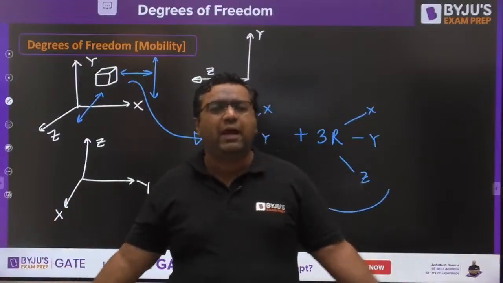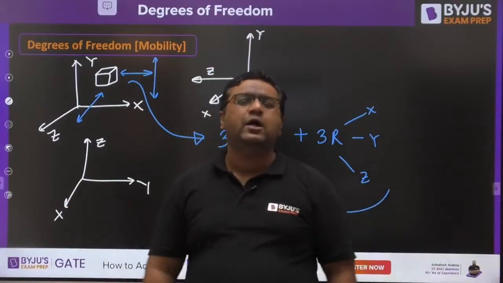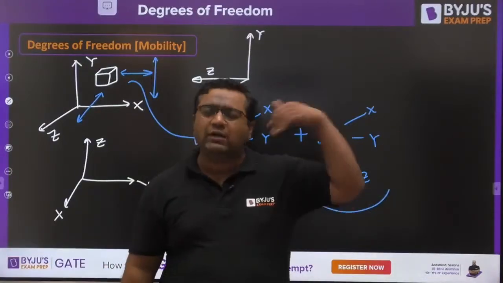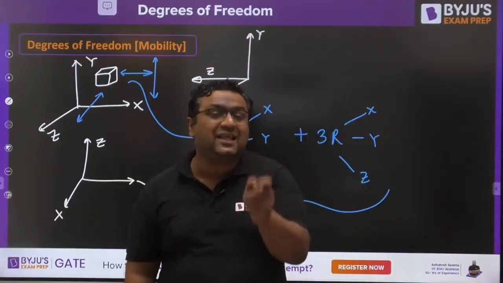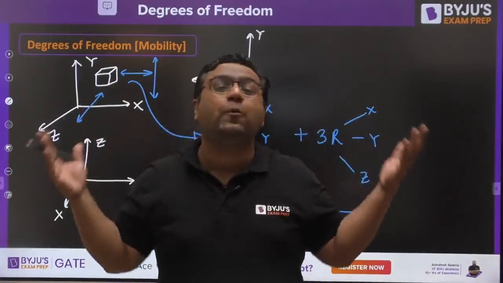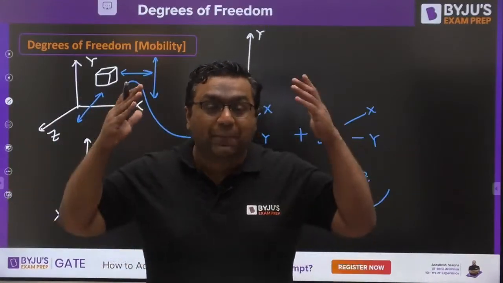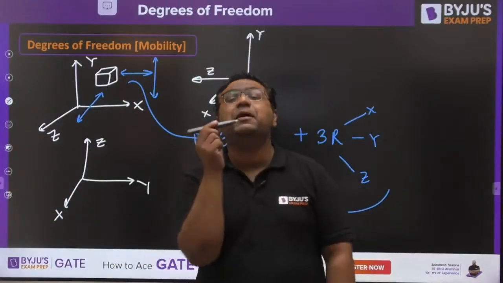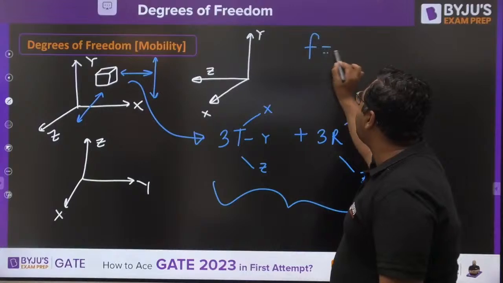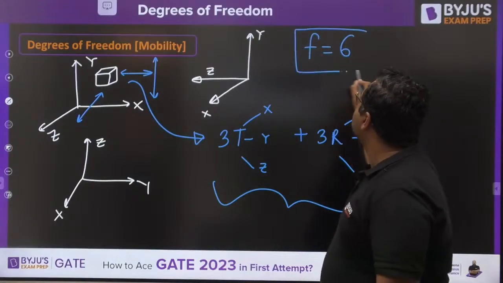So you are living alone. You are free to come at any time. You are free to go at any time. You can come with anyone. You can come alone. Whatever you want to eat, drink, whatever you want to do, you can do. This is the condition of maximum degrees of freedom, when nobody is going to stop you from anything. So the maximum degrees of freedom for a kinematic link is 6. So my dear, we would be writing degree of freedom maximum for a link can be 6.